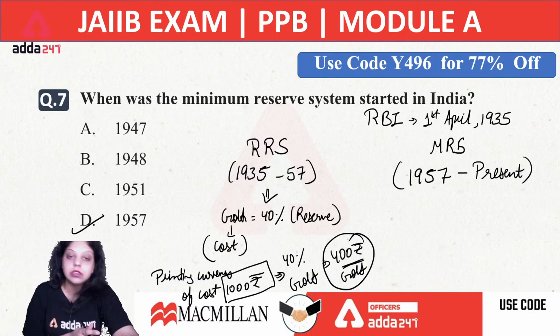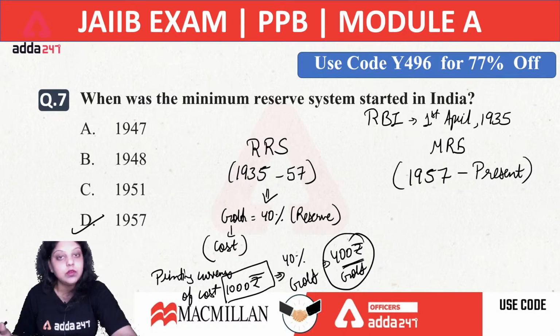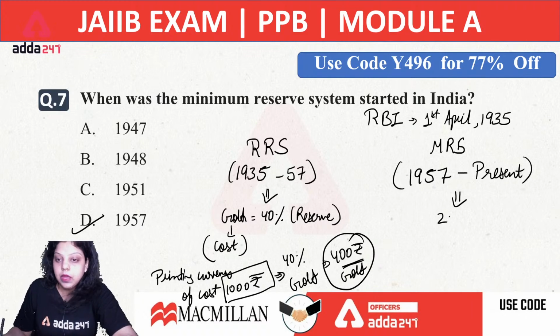It was the rational reserve system which we used from 1935 to 57. After that we launched the minimum reserve system in 1957, in which RBI was given a minimum reserve of 200 crores which will be divided into two parts, 85 crores and